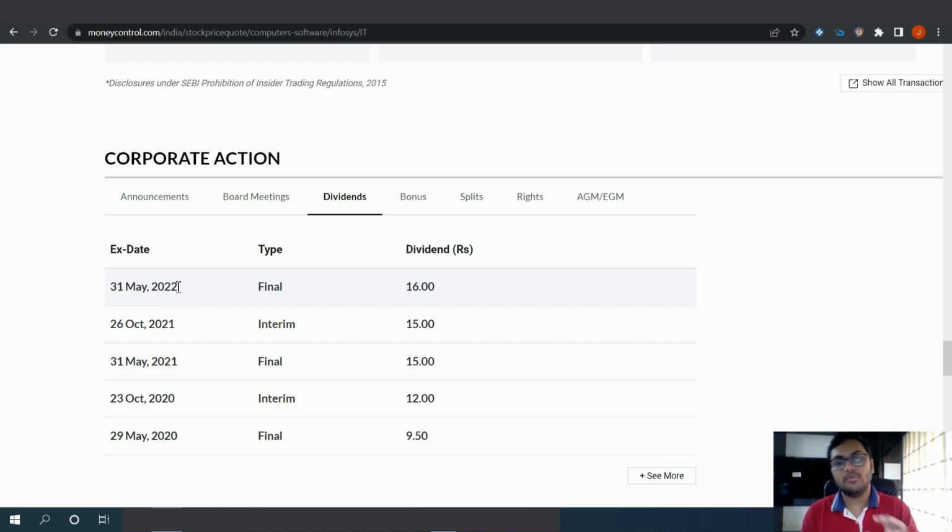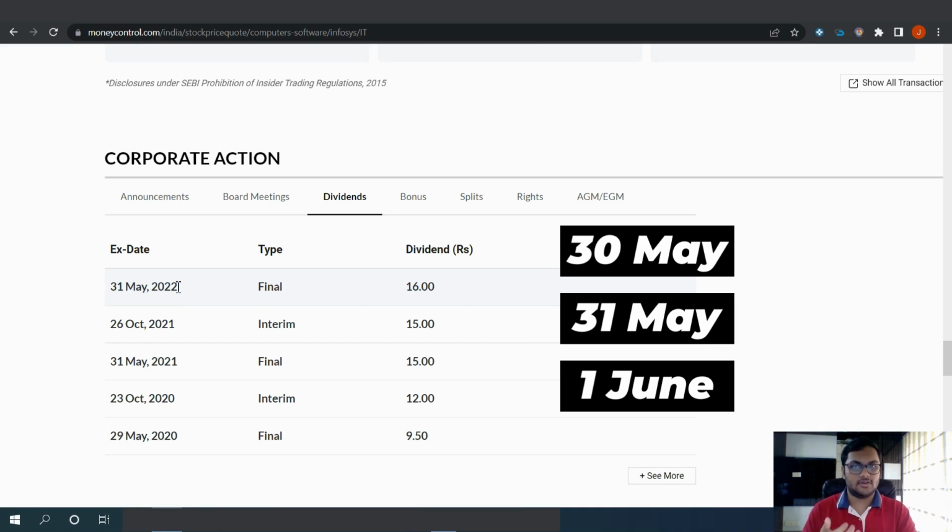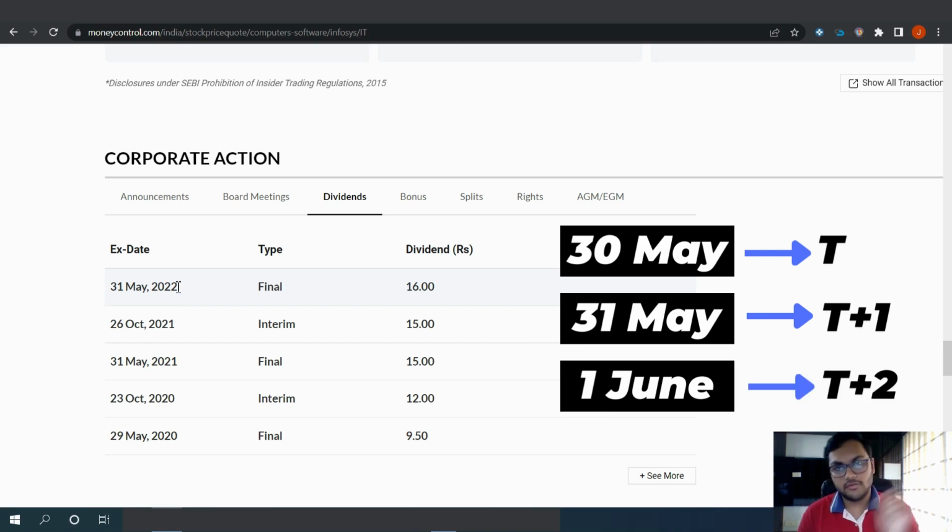Okay, so let's assume you buy the shares on 30th, right? So 30th, 31st and 1st, right? So T+2. So 30th was T and 31st was T+1 and the 1st of June was T+2. So if you buy the shares on 30th of May, by 1st June they will reflect in your demat account because of T+2. So the point over here is, how will the company decide which people to give the dividend? They'll see that on record date, the people who have the Infosys share in the demat account, those people will be eligible to get the dividend.